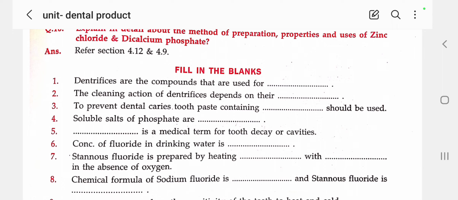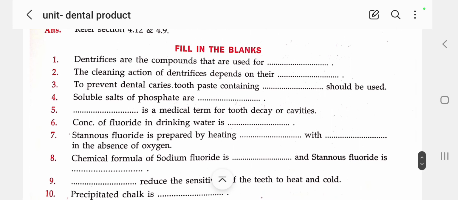Next, the soluble salts of phosphate are two types of phosphates: sodium monohydrogen and sodium dihydrogen phosphates. Next, dental caries is the medical term for tooth decay or cavities. Next, the concentration of fluoride in drinking water is 1.5 to 3 ppm. ppm is nothing but parts per million.